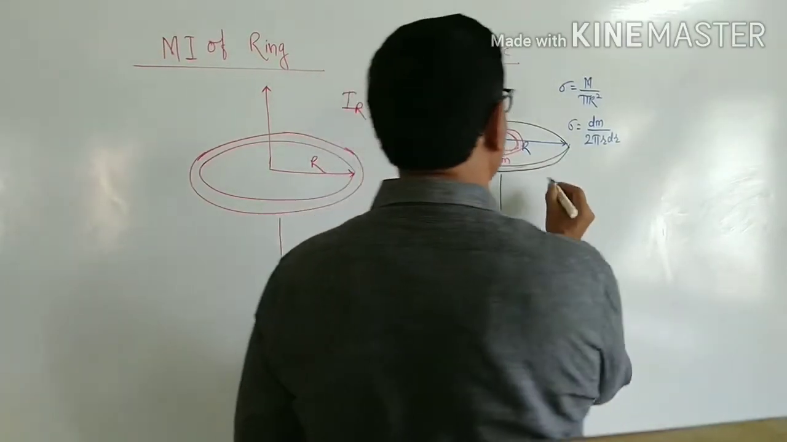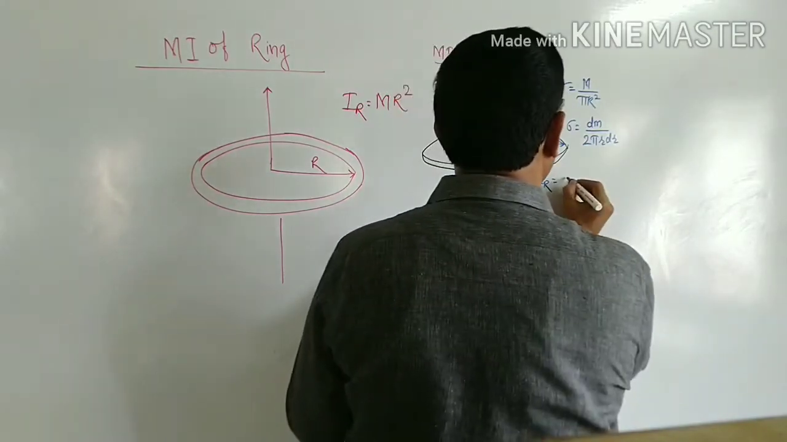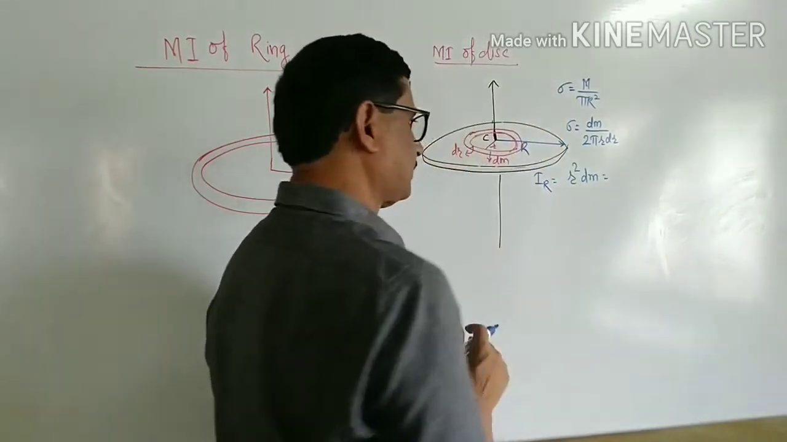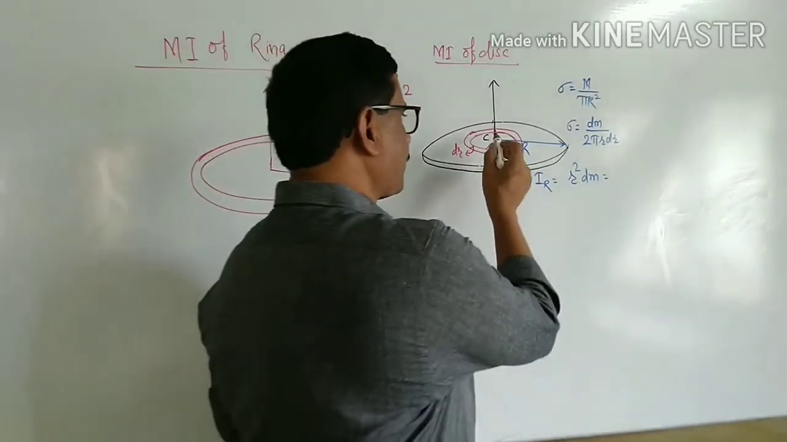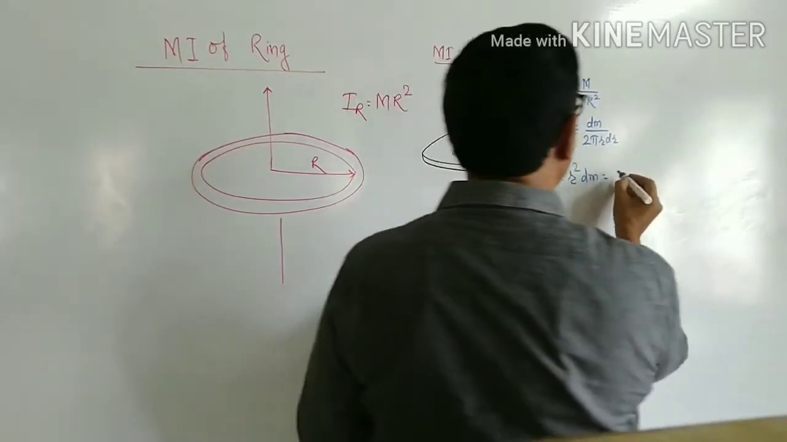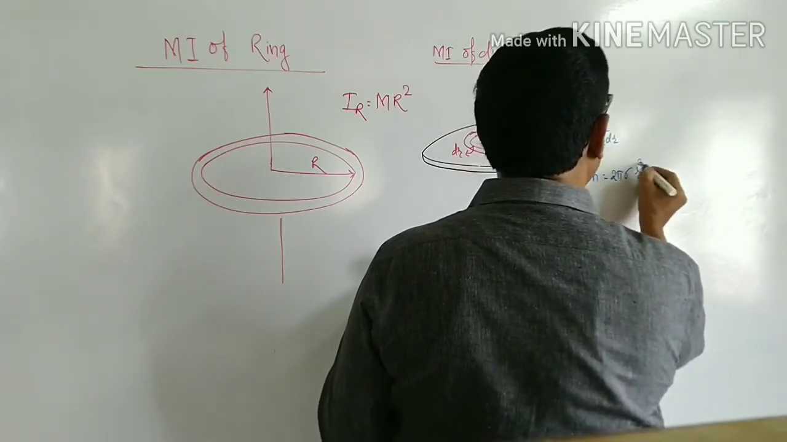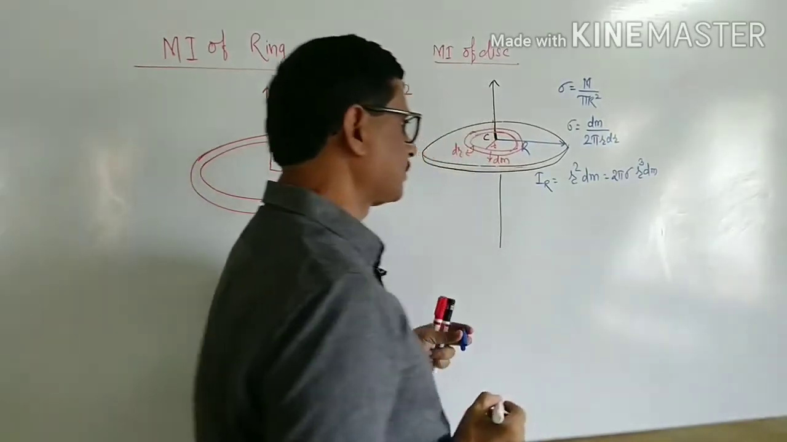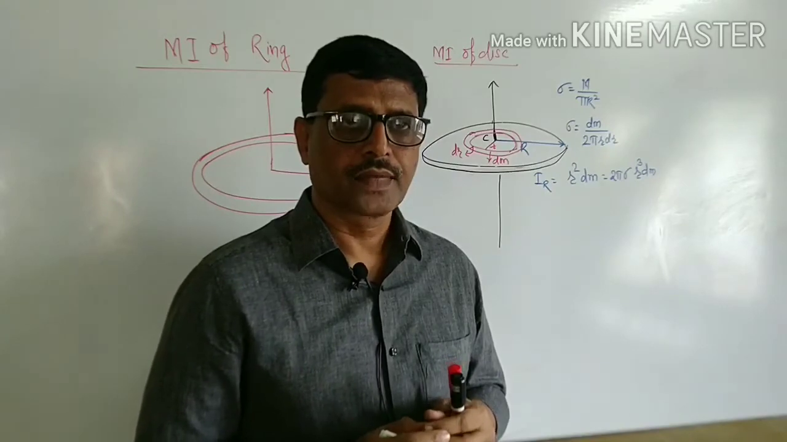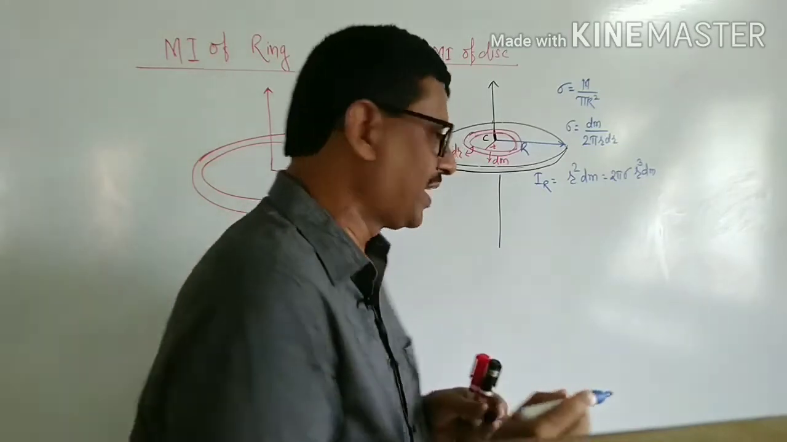Now, from this I will write the moment of inertia of a ring. As we know, it is equal to the product of mass and square of the distance. Here, the distance of the ring from the axis of rotation is small r. The mass of the ring is dm. Therefore, I will write this as 2 pi sigma r into r square, that is r cube, into dr. This is the moment of inertia of the ring, which is an element of a disk.